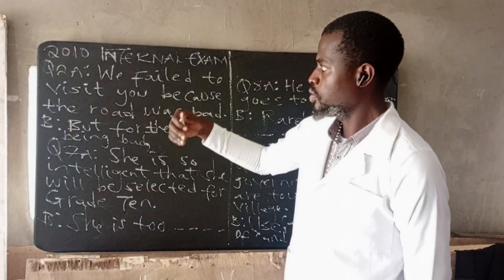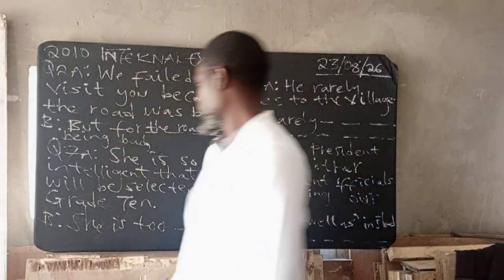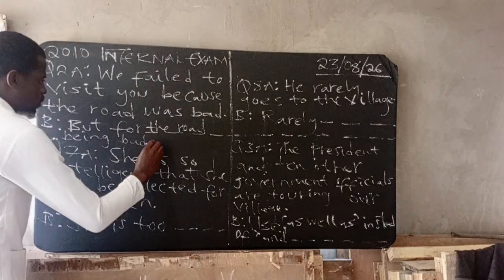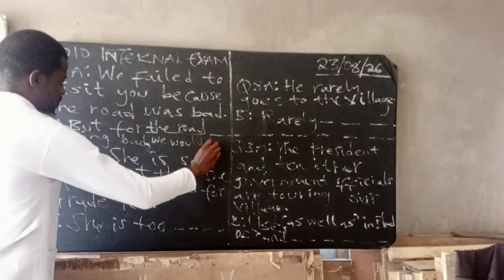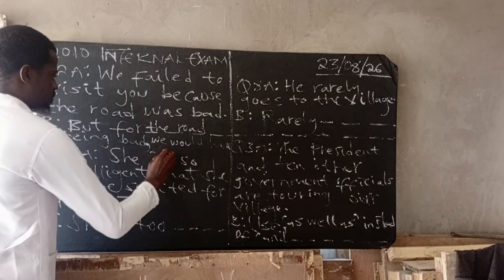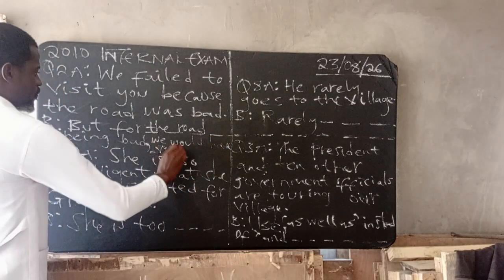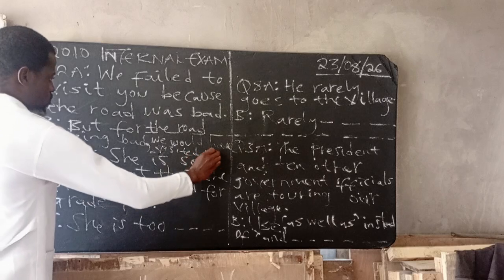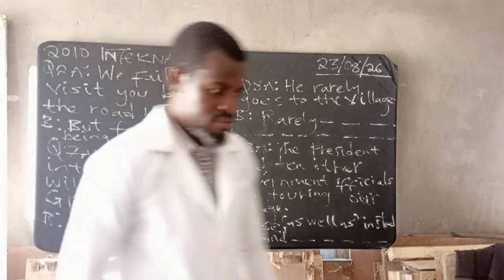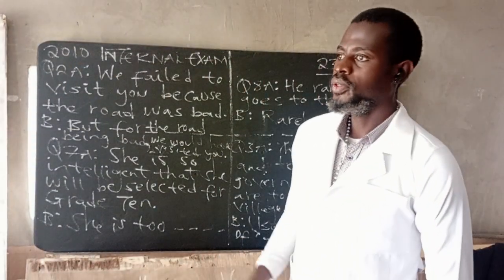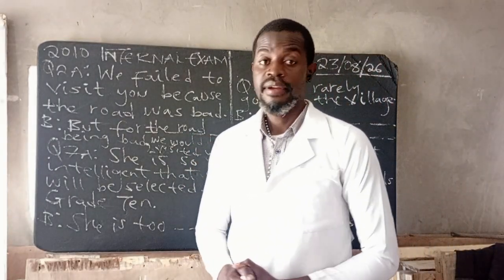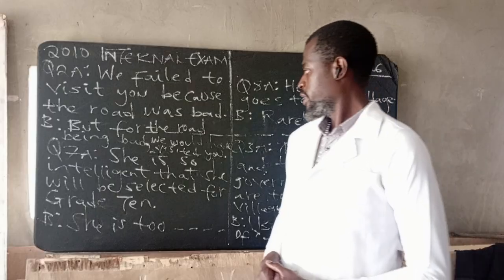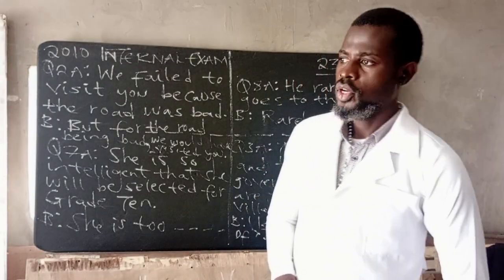We change visit to its past participle, which is visited. So we say we would have visited you. Have you seen the way I have just transformed this sentence? Make sure to use we would have plus a verb in past participle.